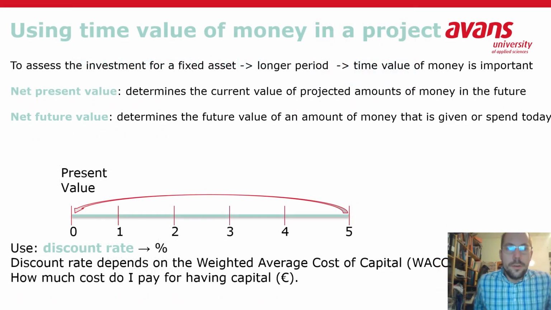Okay, so how do we use the time value of money in a project? Well, suppose you have a company and you have some staff and you have to pay them salary, but you would like to know what the present value is of all those salaries in the future, let's say in 5 years from now. So you want to equally compare all that money together on one day.